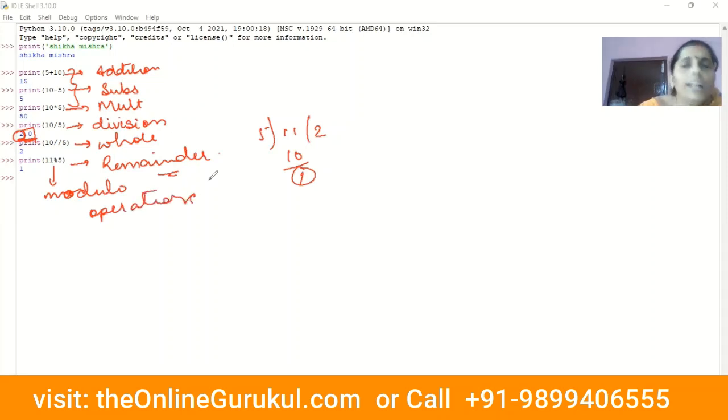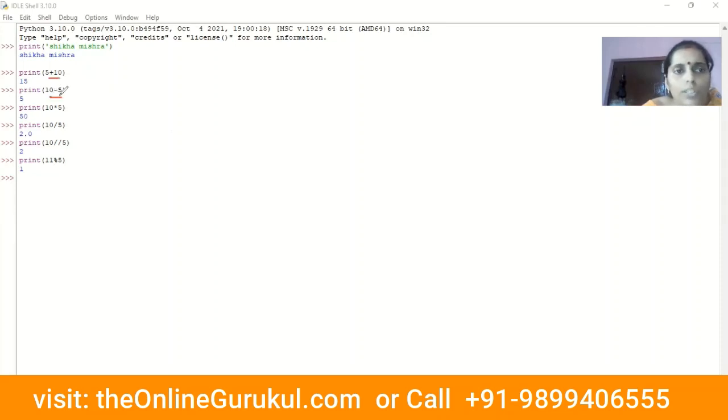Okay. Next, the values which we are using, we can store these values in some variables also, for future use.